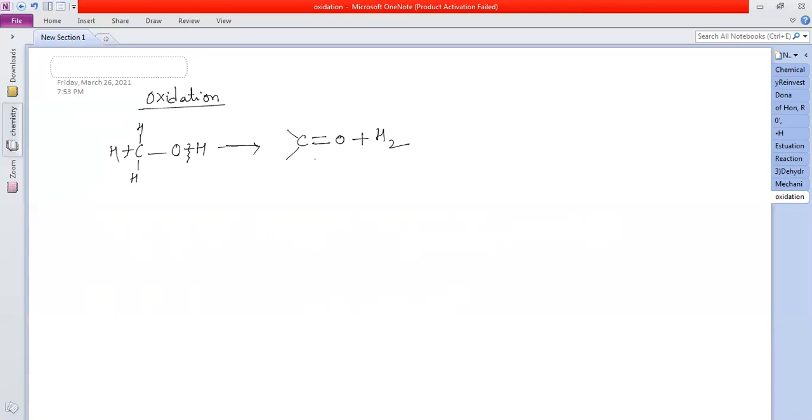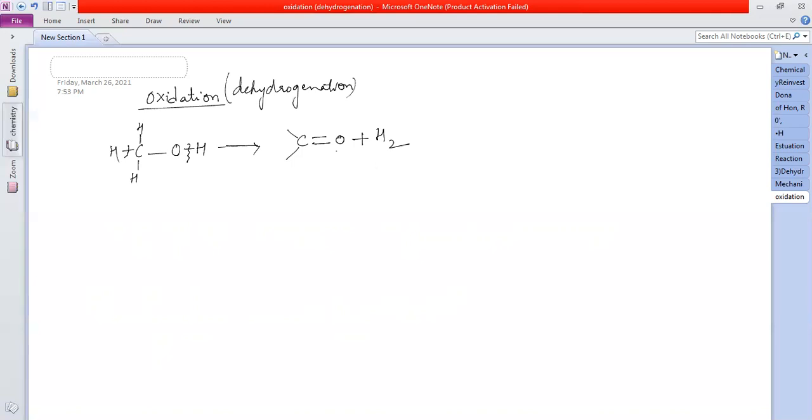This type of reaction where 2 bonds are getting cleaved and one new bond is being formed is called an oxidation reaction. This is also called dehydrogenation because hydrogen is being lost. Addition of oxygen or removal of hydrogen is nothing but oxidation. Right? Yes. So this is what? Dehydrogenation reaction.